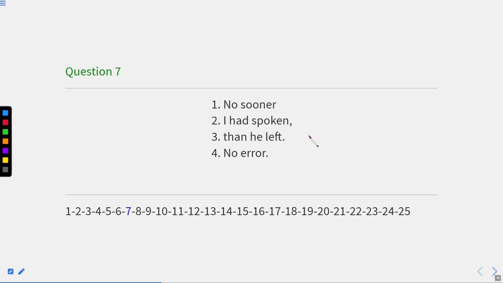No sooner I had spoken than he left. So in this sentence, you can see the sentence is beginning with the words no sooner. Whenever we begin any sentence using no sooner, hardly, scarcely, barely, rarely, or not only but also, we follow the inversion rule where the helping verb comes prior to the subject.